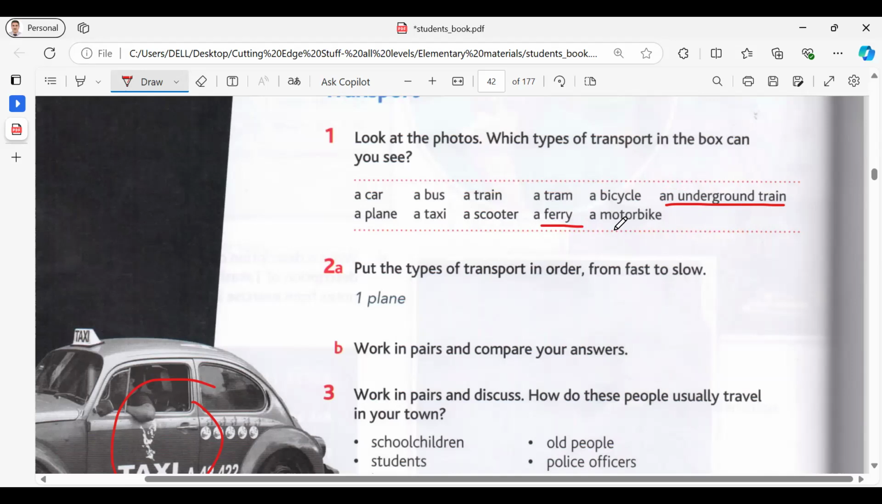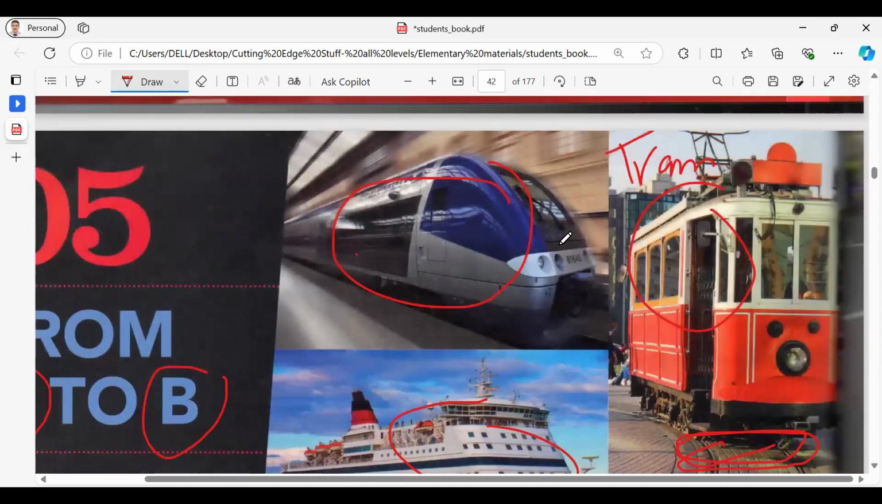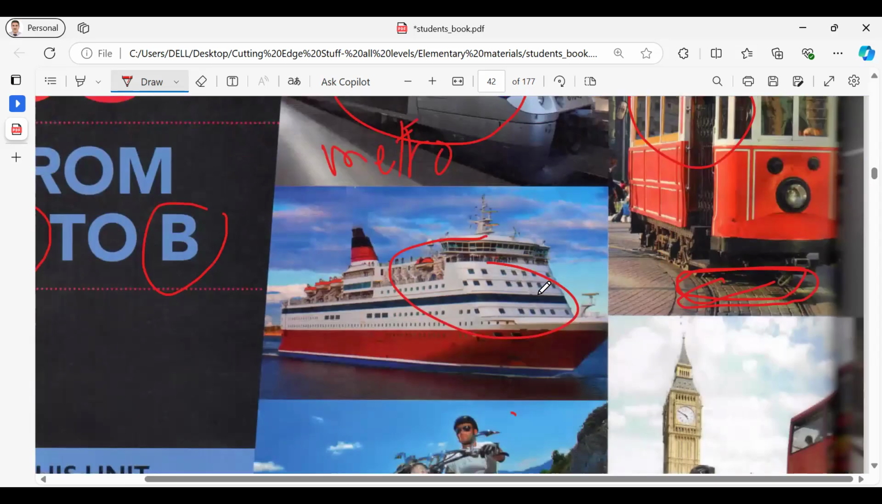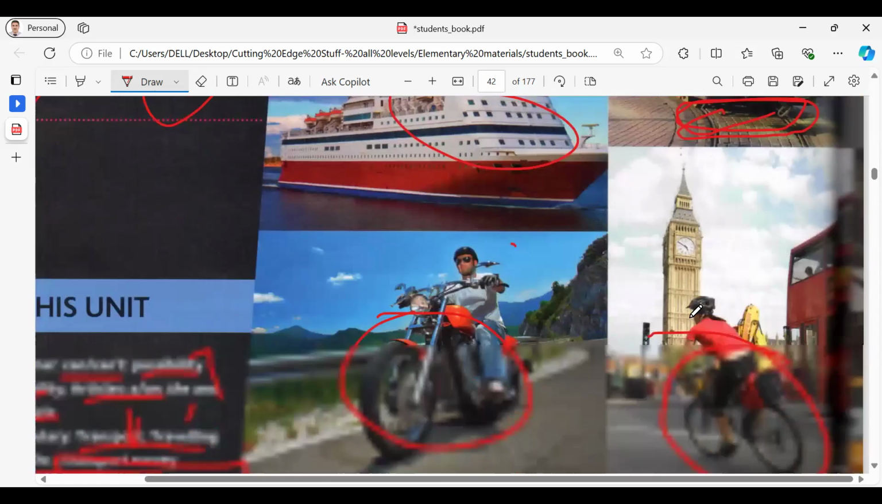I think a tram. Yeah, a tram. Maybe underground train. That's the first one, right? This one. Yeah, we call it metro. But now I think it will be available in Riyadh soon. So people in Riyadh can use this underground train.